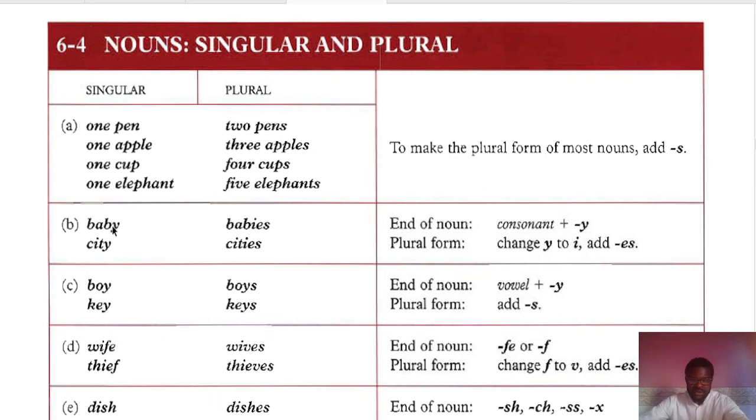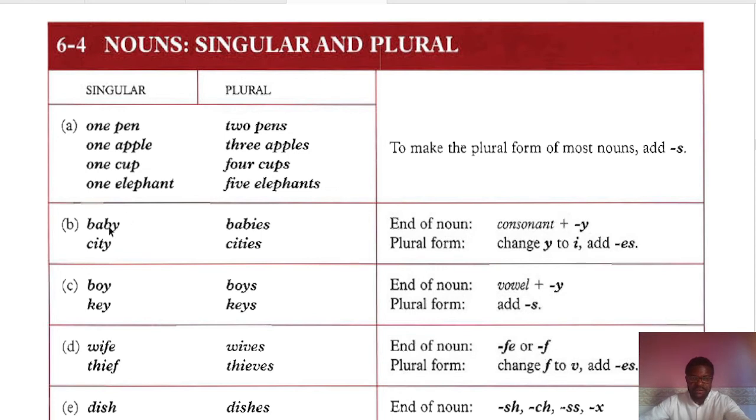Remember your consonants. We have 26 alphabets: A, B, C, D, E, F, G, H, up to 26. Out of these 26 alphabets, we've got 5 of them that are our vowels: A, E, I, O, U. If you take away 5 from our 26 alphabets, we've got 21 left. The 21 alphabets that are remaining, that's what we call consonants.